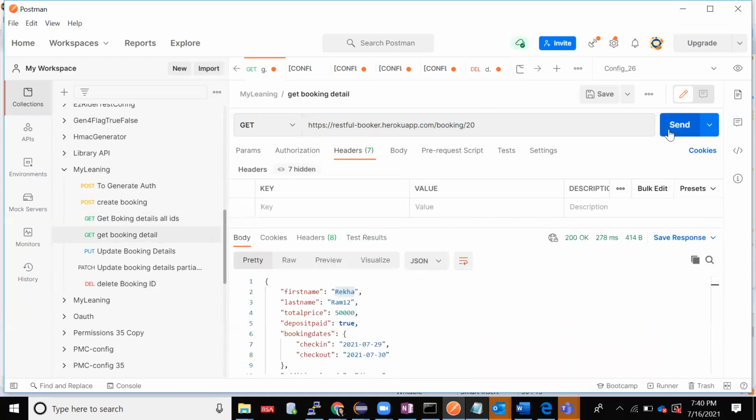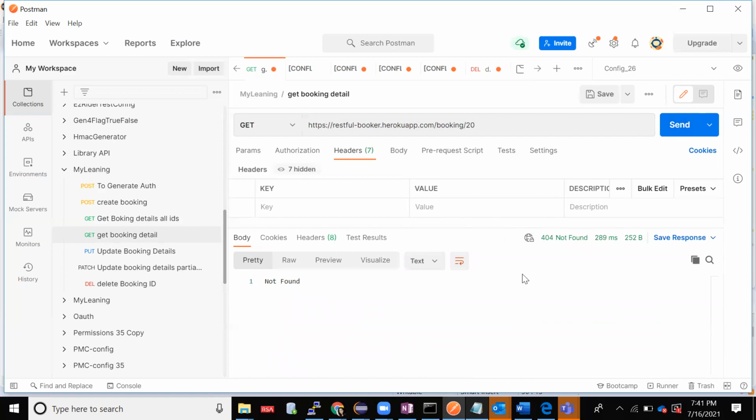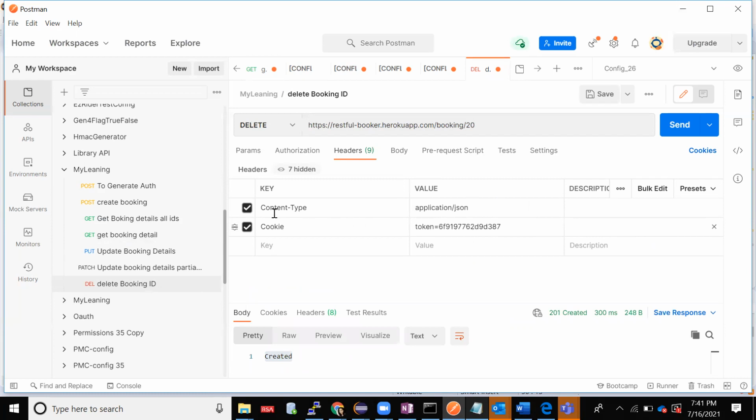Now after deleting, if you hit it, just see, you'll get 404 not found. That means the entry which was there is already deleted. Now we'll see how we can automate this. Just see here carefully.